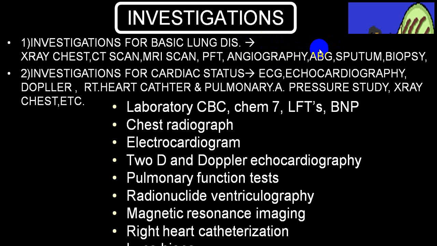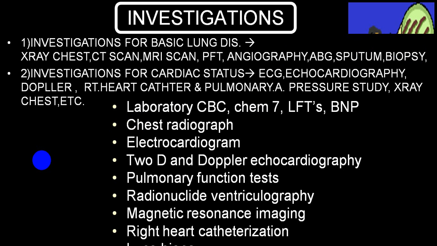To find out the severity of effect, ABG to find out hypoxia and hypercapnia, sputum examination to find out infective or malignancy, etc. Or lung biopsy in case of interstitial fibrosis or malignancy, in those particular groups it will be helpful.